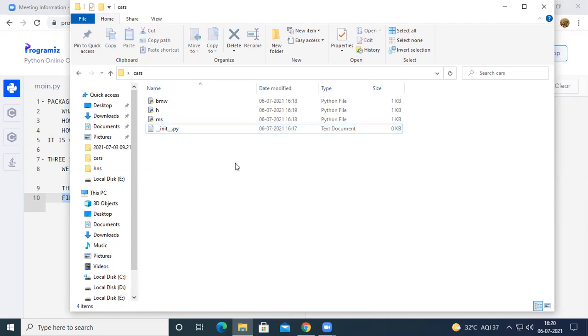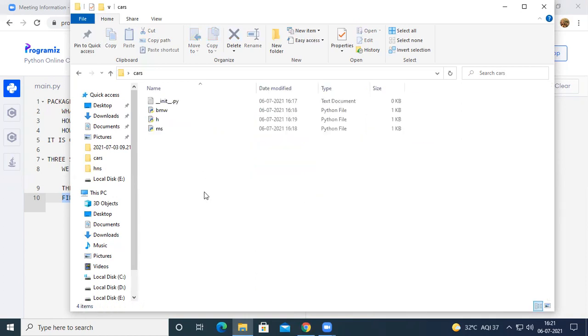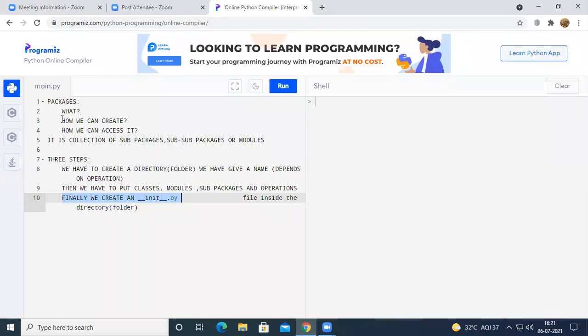So now inside this cars folder, we are having a file called underscore init underscore dot py. Now this cars will become a package in Python. So you can access this cars package or you can access this BMW module or Hyundai module or Maruti Suzuki module, which are inside this cars package. Okay, so this is the way how we can create a package in Python.